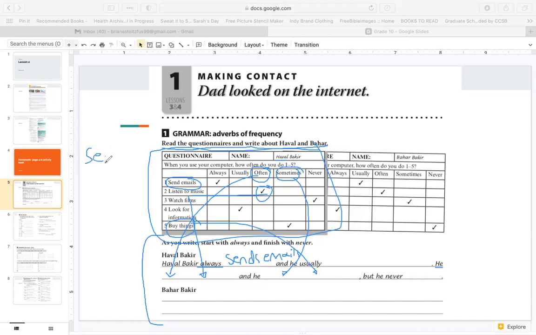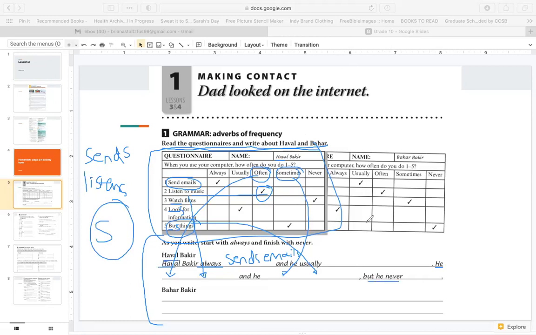Like at the end of send, we must add an S because we're talking about he, Haval. At the end of listen, we add an S, listens. At the end of watch, we say watches. At the end of look, we say looks. Add an S. At the end of buy, we say buys. So just remember to add an S to your verbs because we're talking about he, Haval.